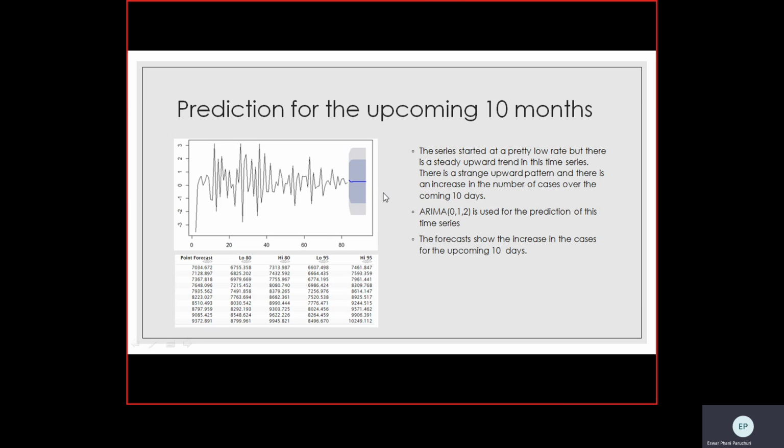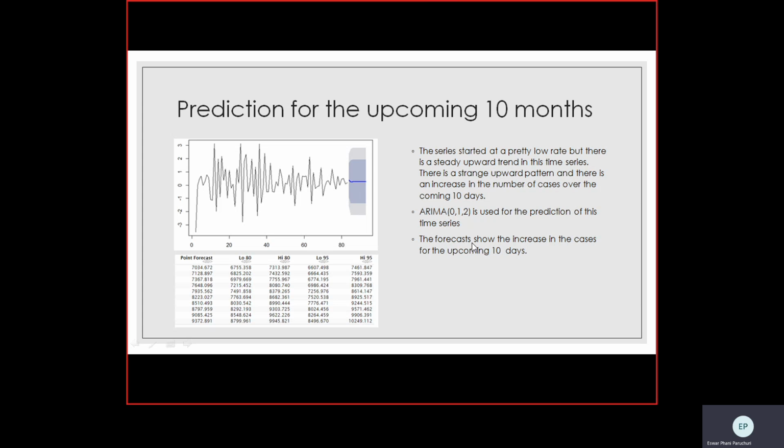Now coming to the forecast, the series started at a pretty low rate, but there is a steady upward trend in this time series, and there is an increase in the number of cases over the coming 10 days as well. After forecasting using ARIMA (0,1,2), this is how the plot for the forecast is, and this is how the 95% confidence intervals are, with the mean lying here.